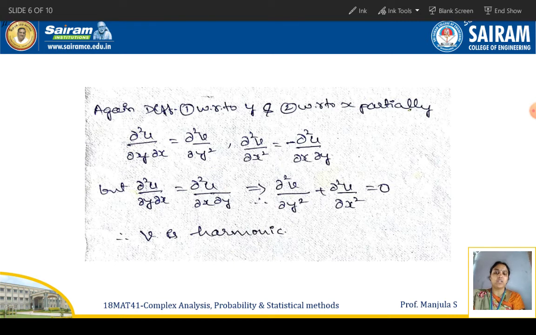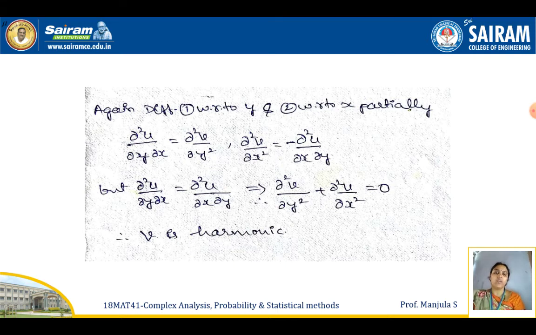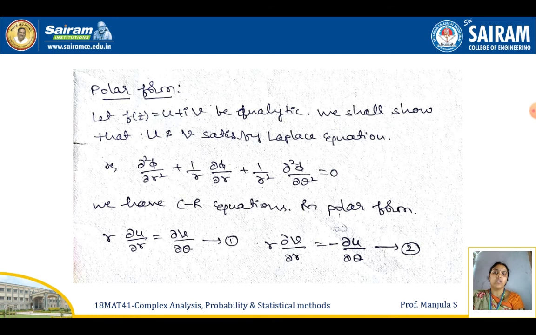So clearly we can give the conclusion that v is harmonic. It means now we proved that u and v both are harmonic, which is nothing but the real and imaginary parts of an analytic function are harmonic. We proved it in Cartesian form. Now we'll do the proof in polar form.